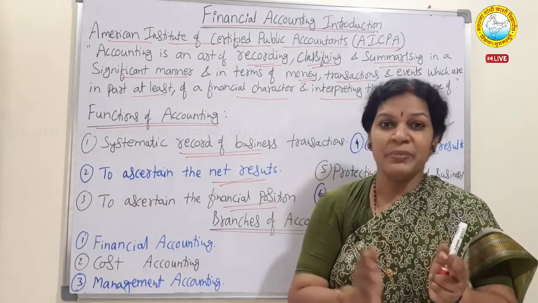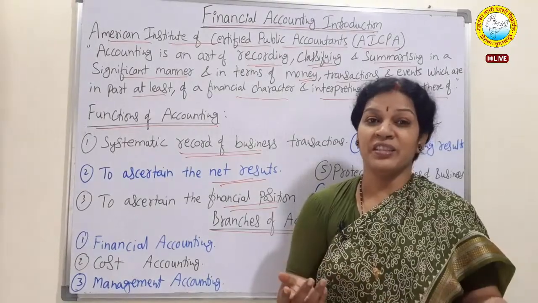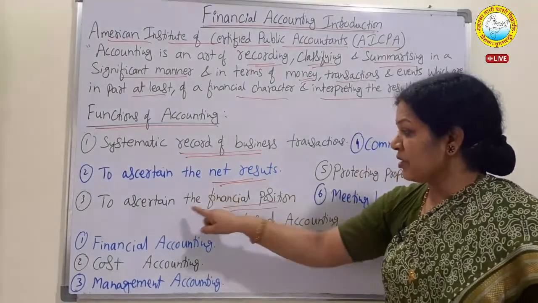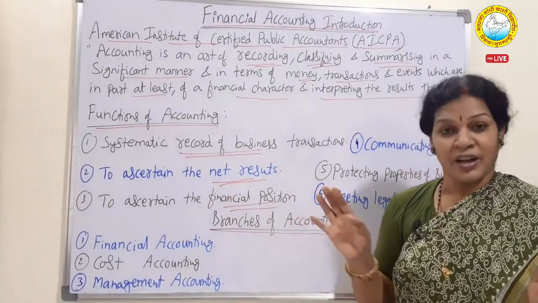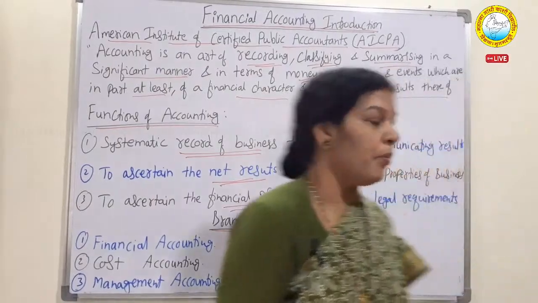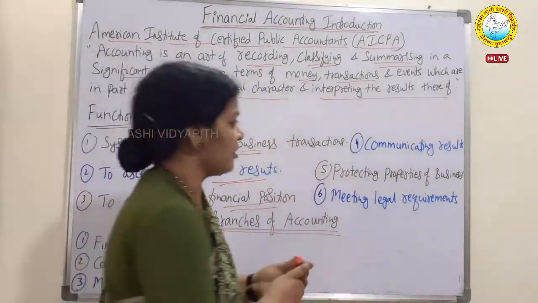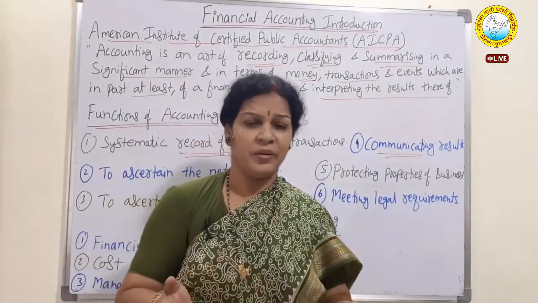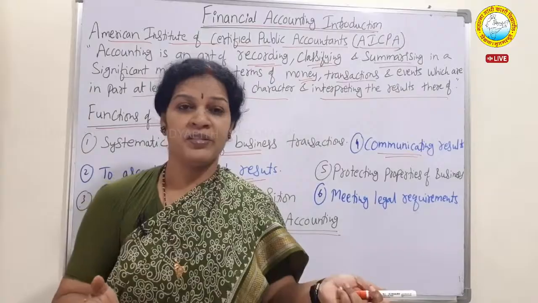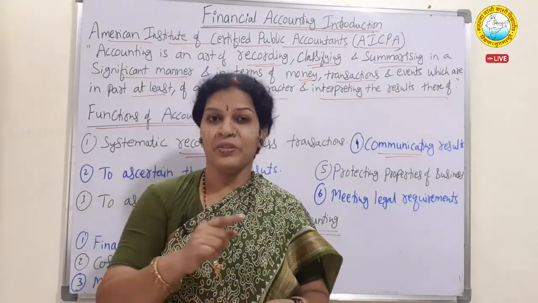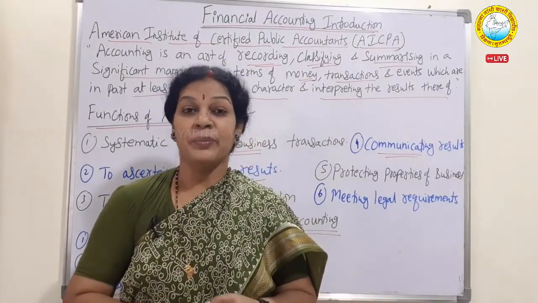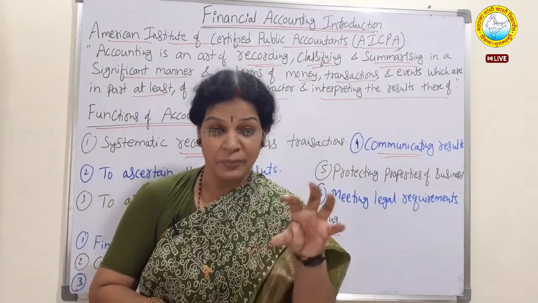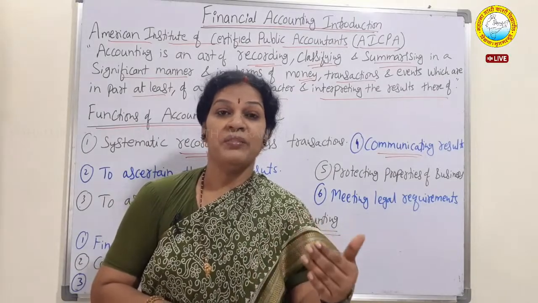These are the parameters. With these parameters we can see whether the company's financial position is good, bad or satisfactory. So to ascertain the financial position, accounts are needed. And another important function is communicating the results. Simply preparing final accounts or the required accounts will not solve the purpose. What we need to do is communicate the results, what happened. How do we communicate? After preparation of the accounts, we have to give the interpretation.